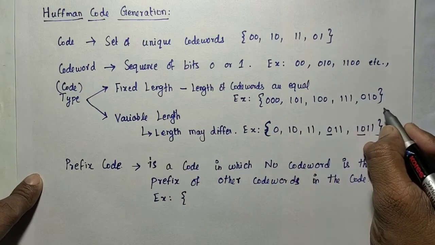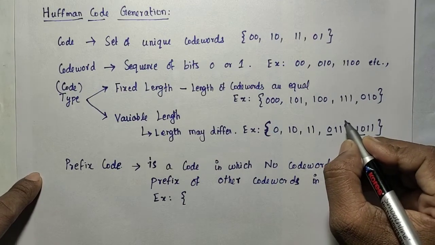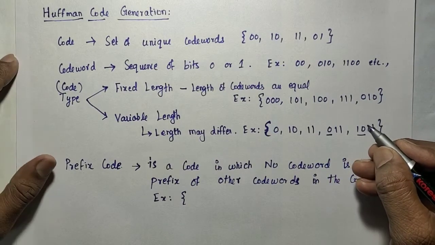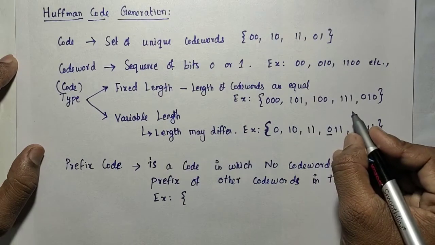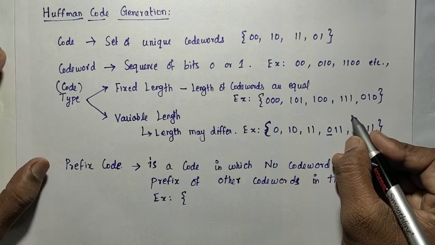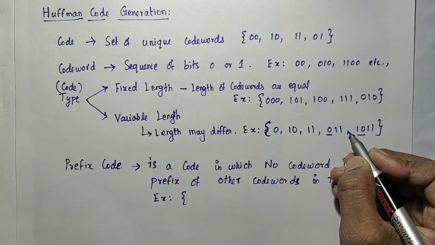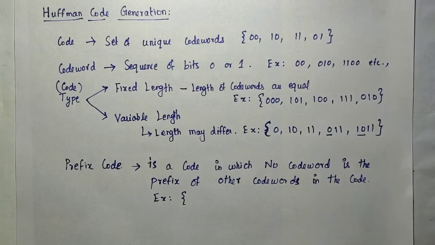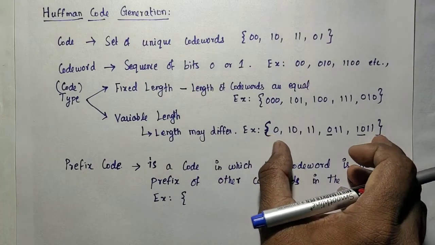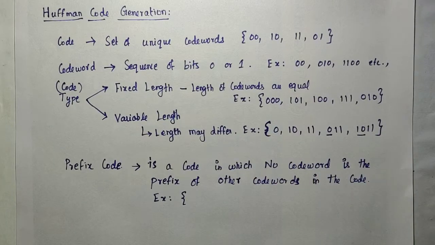By default, fixed length will be a prefix code, because in fixed length the length of the code words will be the same. And one more thing is unique code words, they will not be repeated. So it must be a prefix code only. There is no chance for one code word to start with another code word in the fixed length.